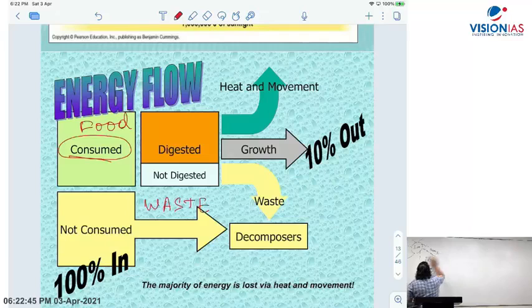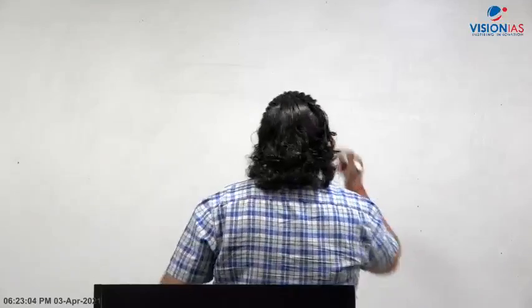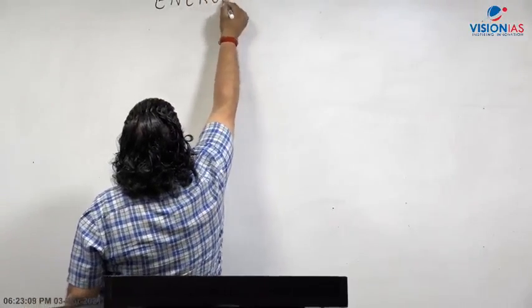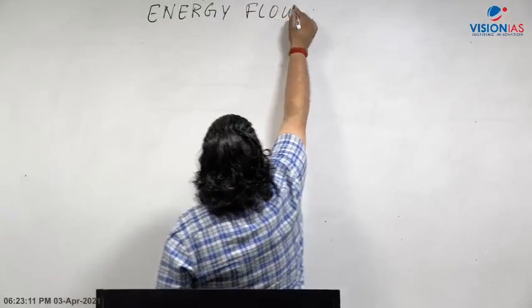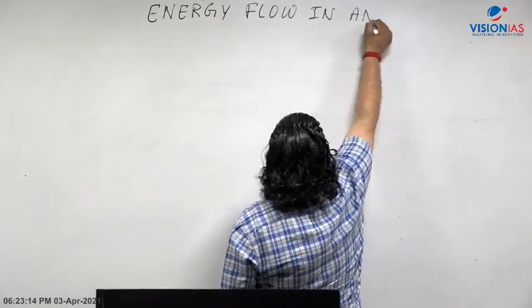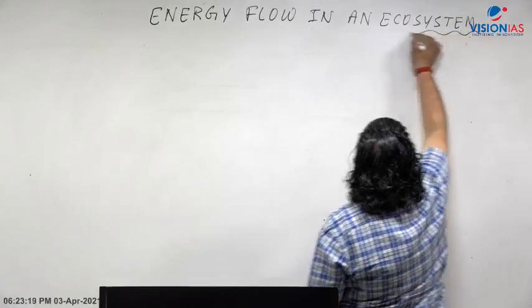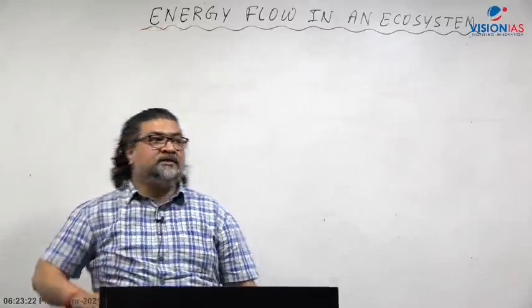What is very important here, that you have to remember, is that the level of the questions in the examination has changed drastically over the last 5 years. But maybe in other competitive exams such questions can be asked. All right, now your class notes. Now the part of the class notes here. So now you can write there, energy flow in an ecosystem. Now let's come to the energy flow in the ecosystem.